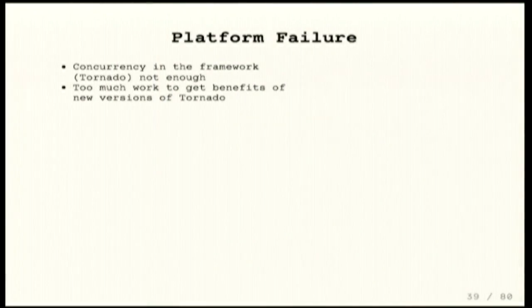We found that modern versions of Tornado had a lot better APIs for doing concurrency. You didn't end up in callback hell, but it was a lot of work to move to a new API, and we found that these are services that we just want to run on and do their thing, and we don't want to have to spend a lot of time maintaining. And if we're going to do a big upgrade, we might as well reconsider the language.